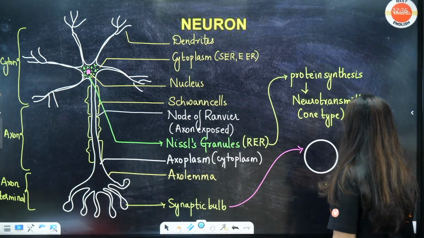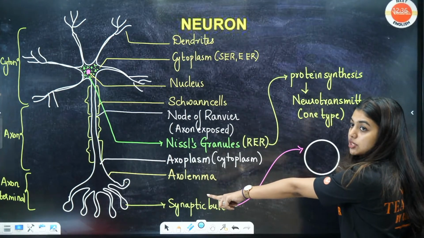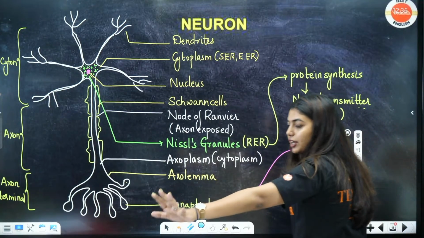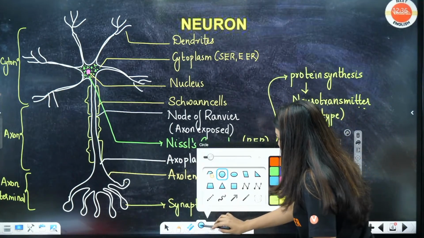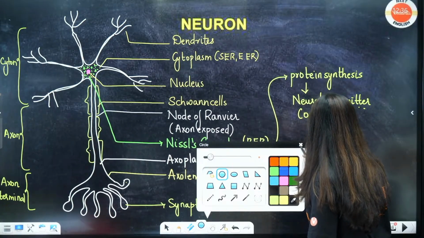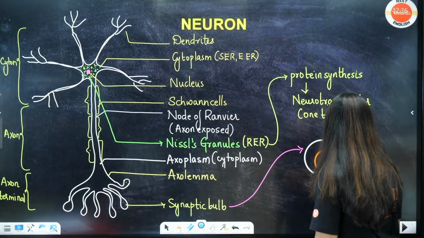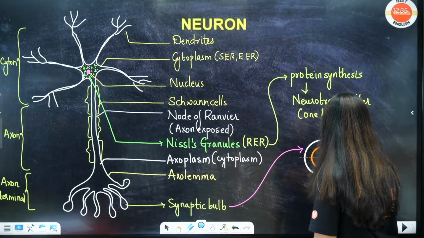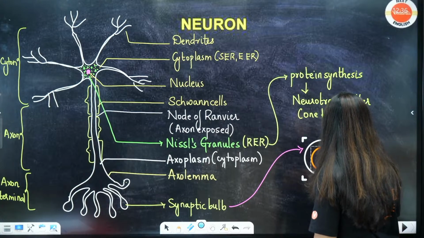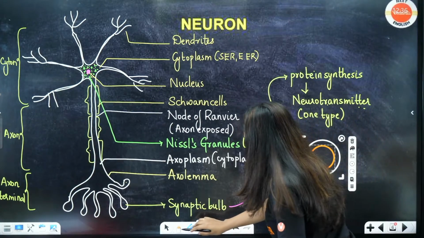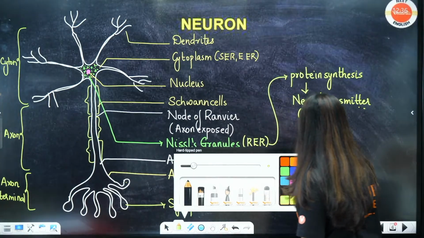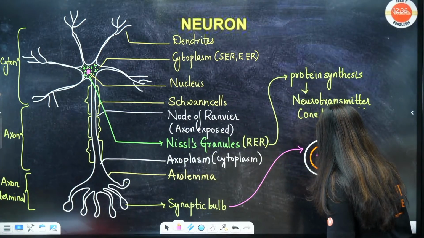Okay, students, look here. This is your synaptic bulb. I'm just drawing a 3D type of image. Inside that, let's say with orange, this is your synaptic vesicle. Inside the vesicle, neurotransmitters are going to be there.